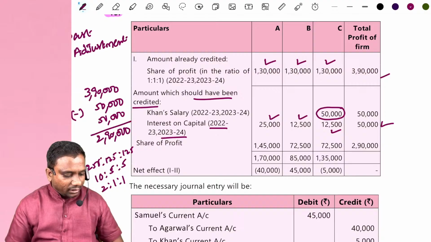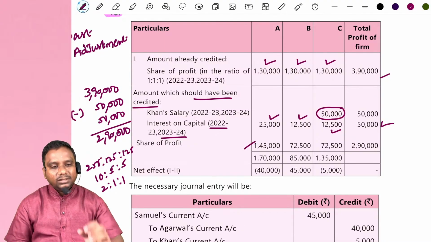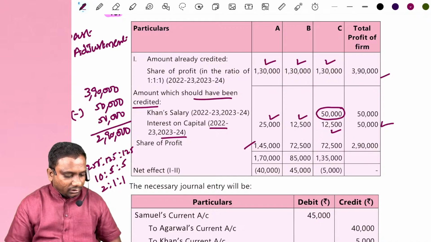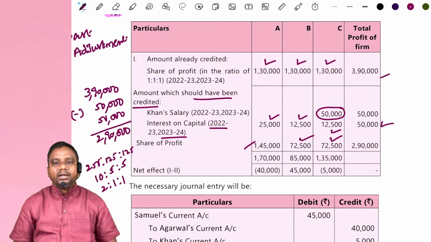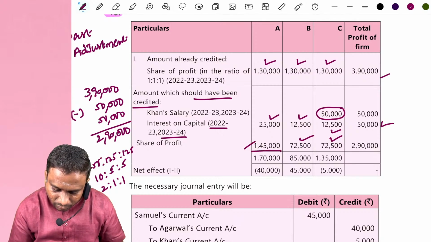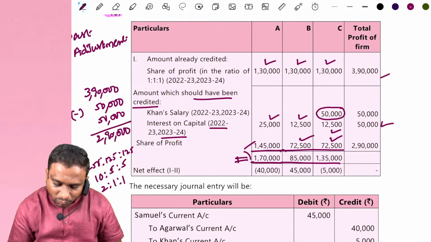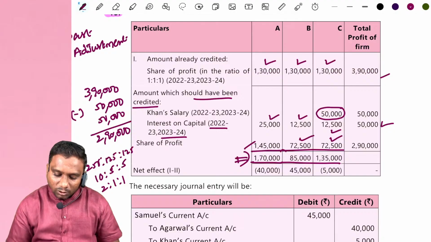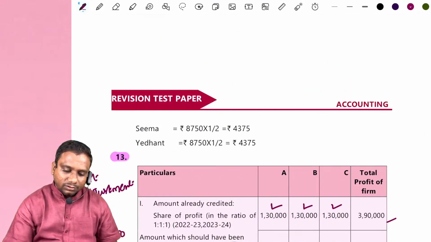Look at 2,90,000 into 2 by 4. How much? 1,45,000. This much of profit we have to give credit. Next, 2,90,000 into 1 by 4, 72,500, 72,500. Actually, we have to credit this amount. 1,70,000 we have to give credit to A. 85,000 we have to give credit to B. Here the names they have given are wrong.